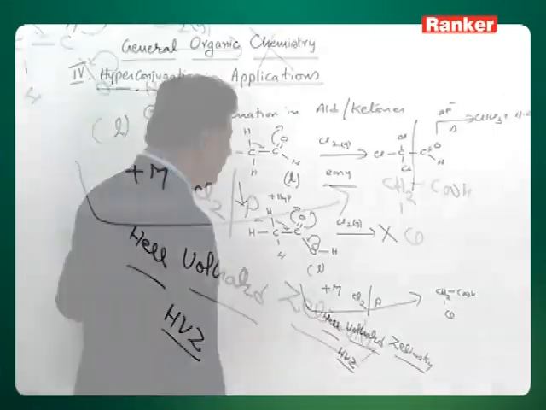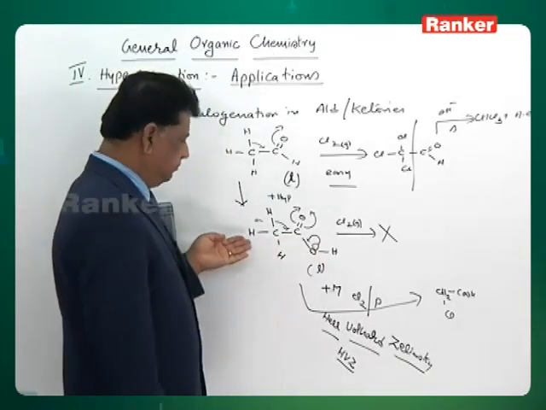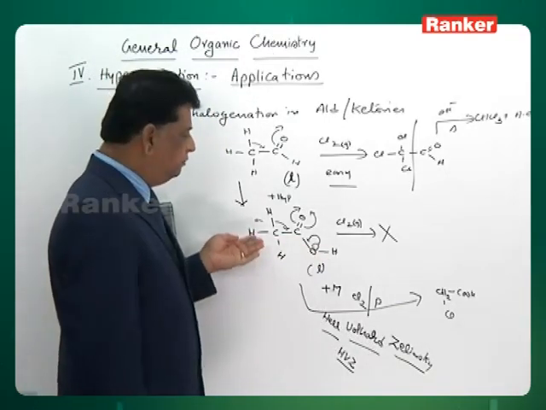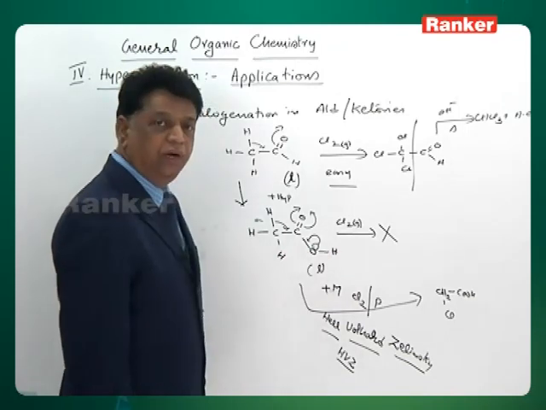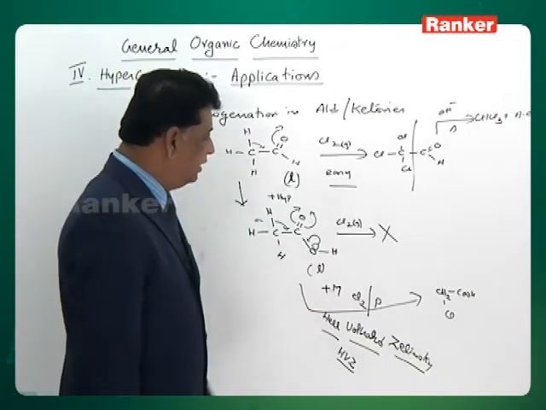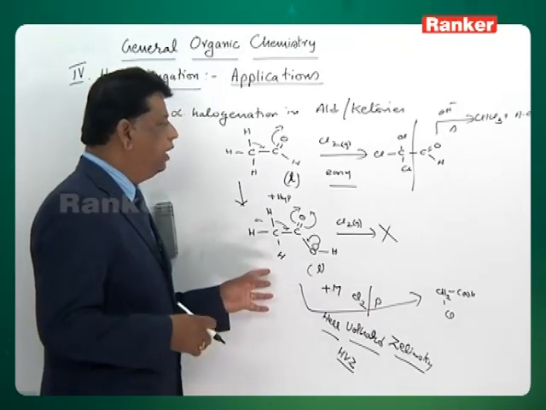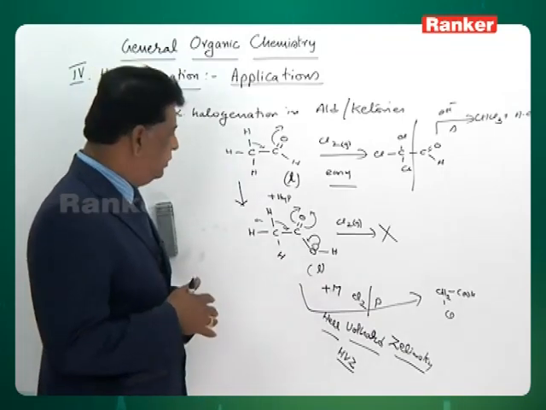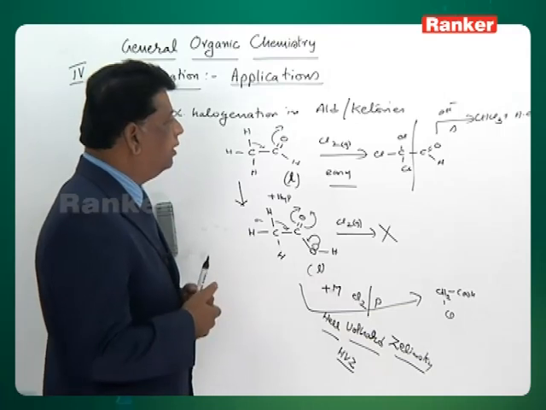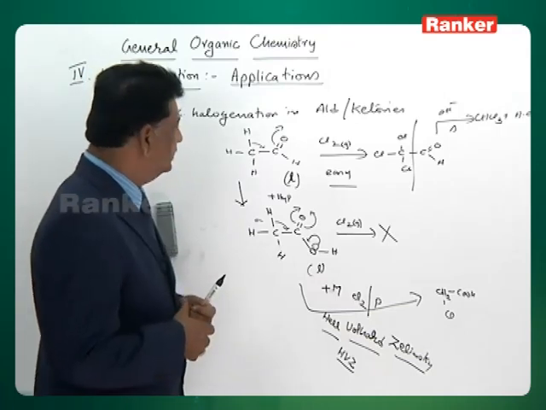This is nothing but alpha halogenation of the carboxylic acid, made easy with chlorine in the presence of phosphorus. Here we are applying the hyperconjugation concept and observing all these particular features.